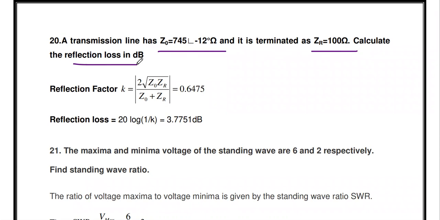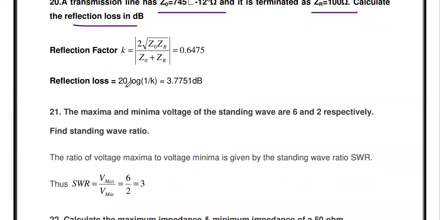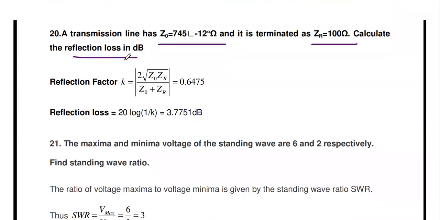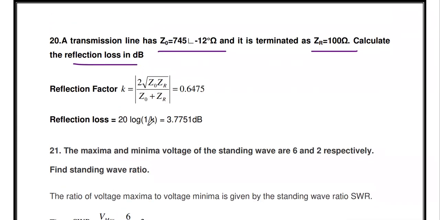Okay, so already you know this question is from the first unit, reflection factor and reflection loss. So you know the formula for reflection loss. Reflection loss is nothing but 20 log of 1 by K, where K is the reflection factor. The reflection factor is nothing but modulus of 2 into square root of Z0 ZR by Z0 plus ZR. So in order to calculate the reflection loss, first we have to calculate the reflection factor. Reflection factor is different, reflection coefficient is different. This is reflection factor, small k.